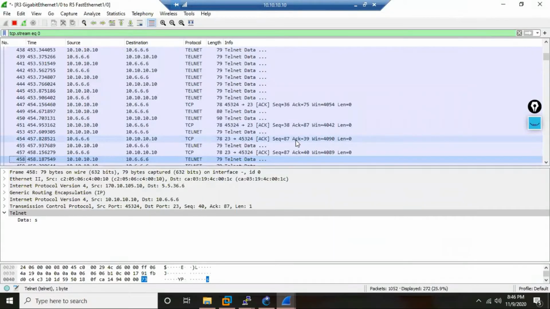GRE VPN is only tunneling. It only encapsulates the original packet, but the original packet is still going in clear text. So if somebody opens the tunnel, breaks the tunnel, what will happen? Inside they'll see the data is clear text, and your data can get compromised. So on the internet, you cannot send your data like this.